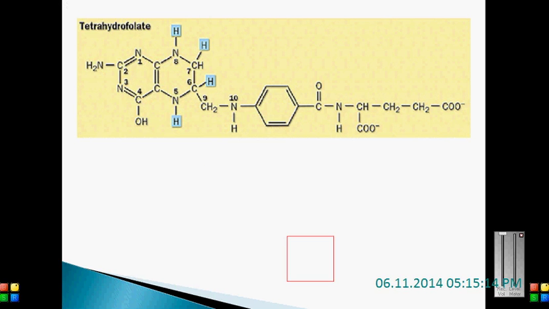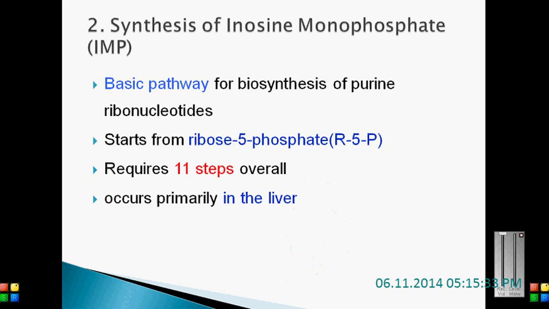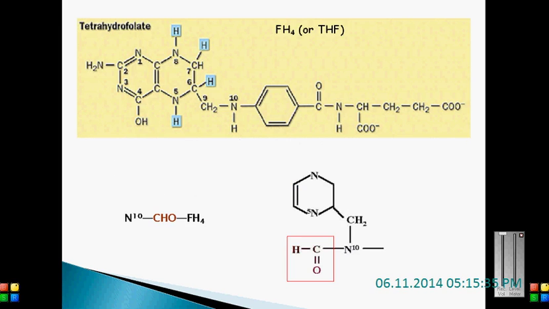Tetrahydrofolate is one of the important molecules, a chemical moiety. The main function of tetrahydrofolate is donating one-carbon groups to other molecules. For that we use the enzyme dihydrofolate reductase. This dihydrofolate reductase is a common target for cancer drugs.